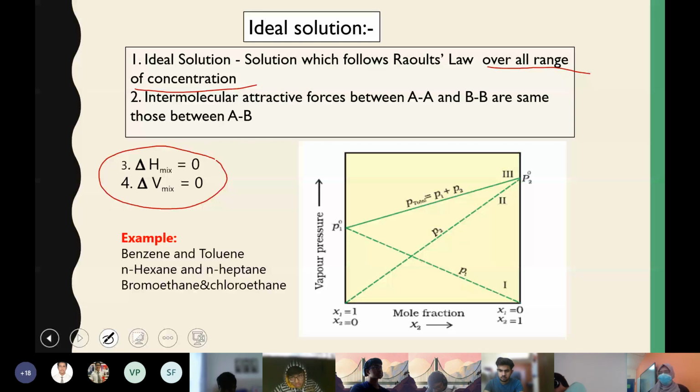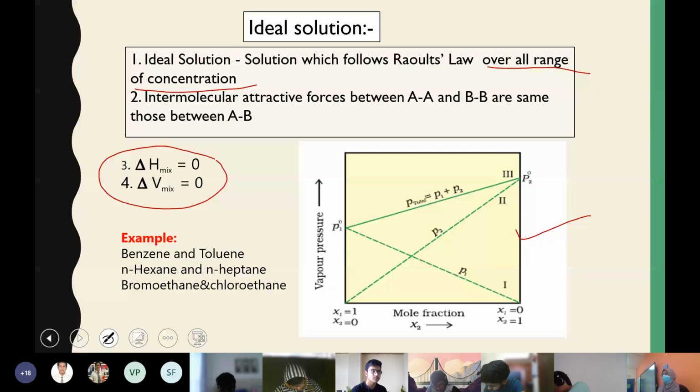So this graph is just like a Raoult's law graph because it's just following Raoult's law, so no need to draw it again. Only write ideal solution, 4 properties and examples. Examples are also important because you may be given a multiple choice question to choose which pair correctly follows Raoult's law or which is the ideal solution.